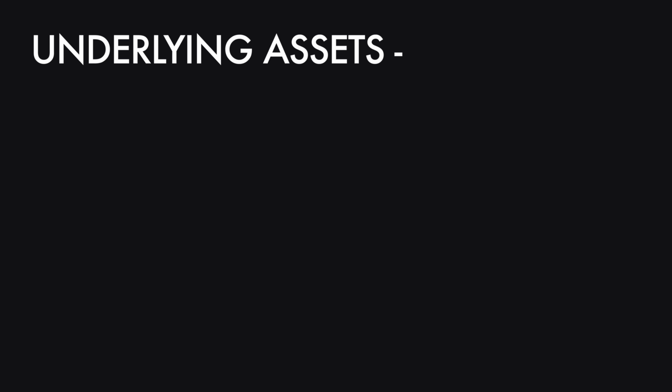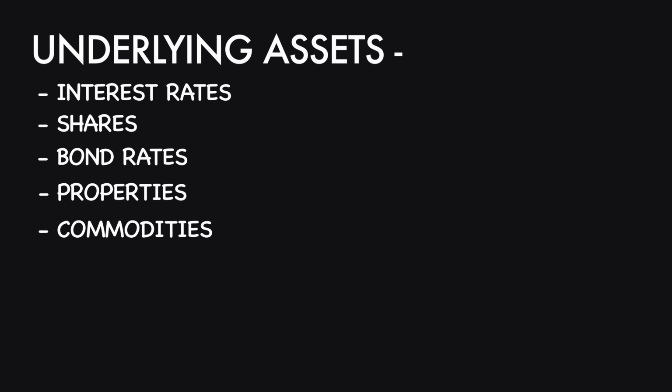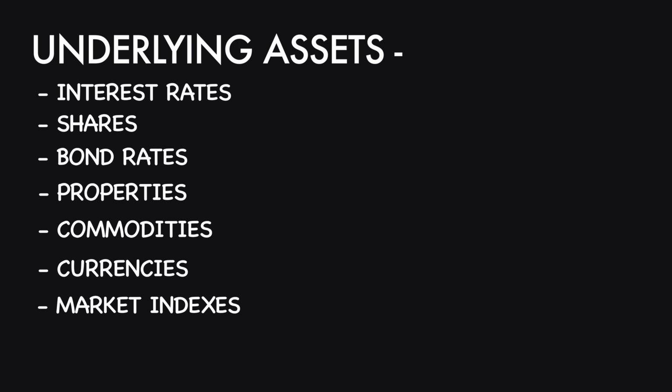In financial markets, the underlying asset can be interest rates, shares, bond rates, properties, commodities, currencies, and market indexes.